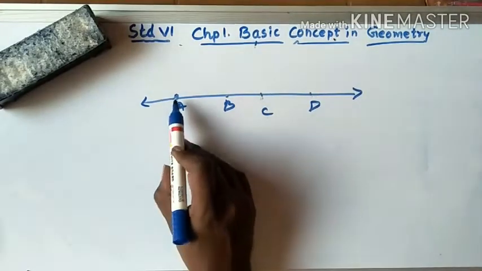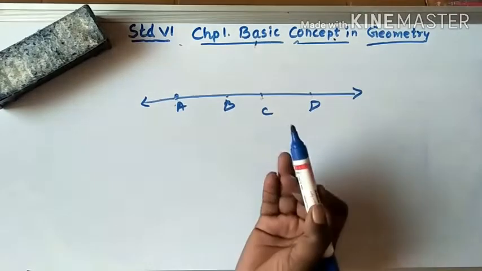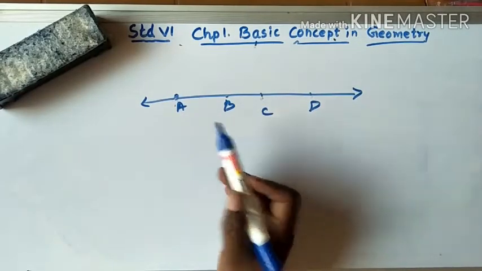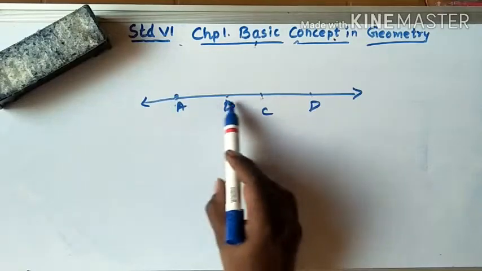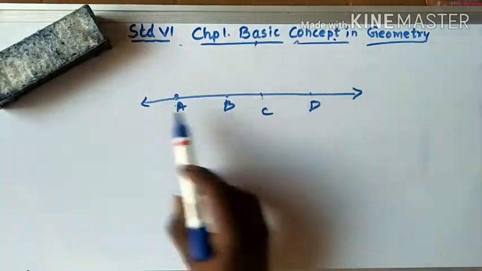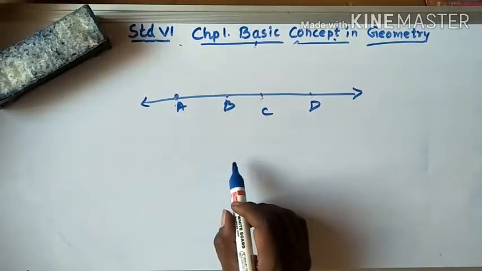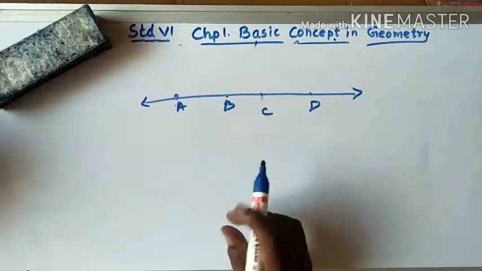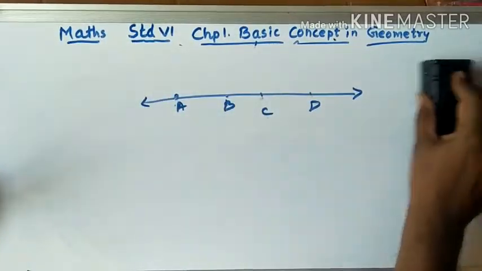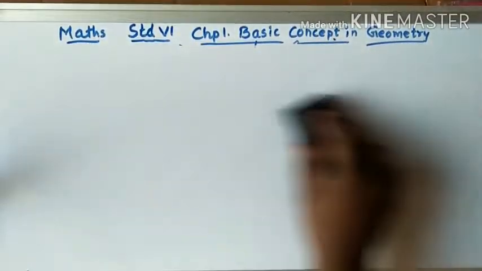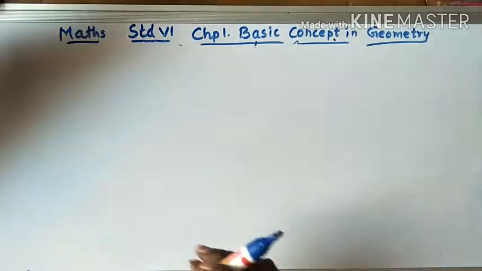Ray, if I start from A, there is no ray. If you want to make ray AB, it goes in this way. Ray AC, ray AD, but there should not be a line. So I think everyone understood this lesson very well. I hope we can do the activities given in the textbook.